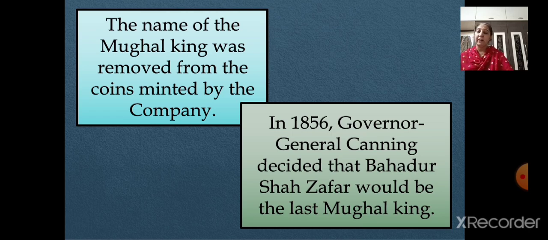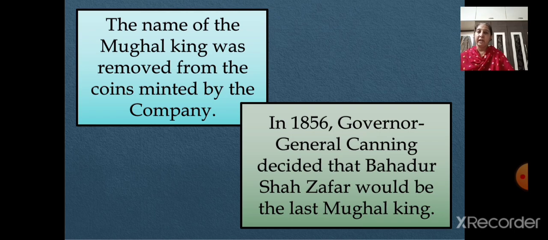And in the year 1849, Governor General Dalhousie announced that after the death of Bahadur Shah Zafar, even the family of the king, which king? That is Bahadur Shah Zafar, his family would be shifted out of the Red Fort and given another place in Delhi to reside in.